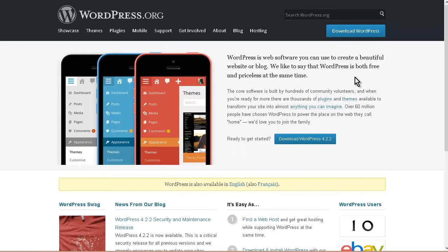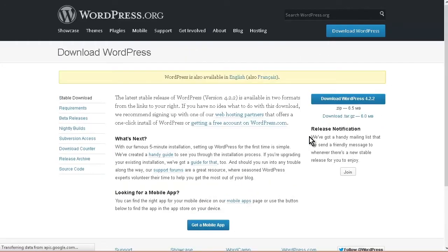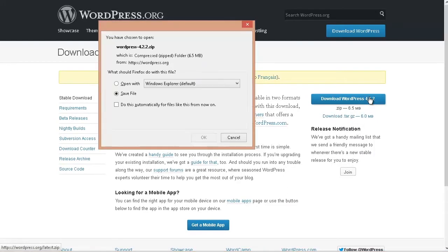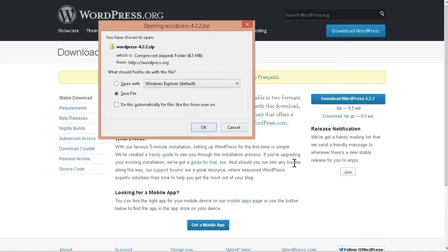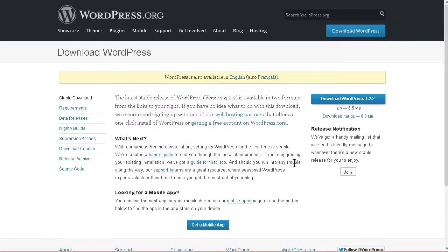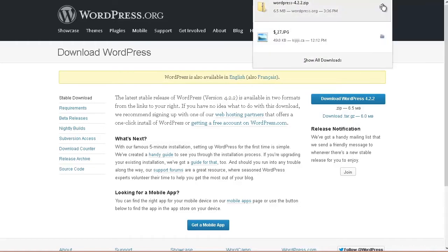Okay, so what we want to do, go to wordpress.org, and then download the newest version. So just click here, and then we're going to download the zip. And download. Okay, so that's downloaded. I can go and look at this in my download folder just by clicking on this here.